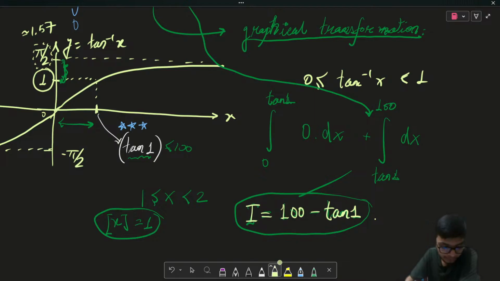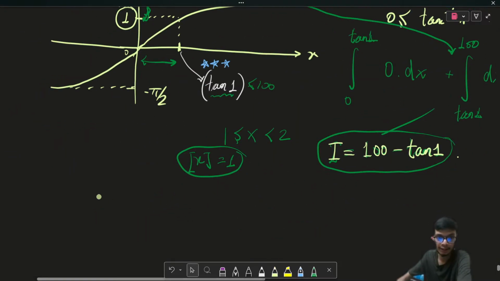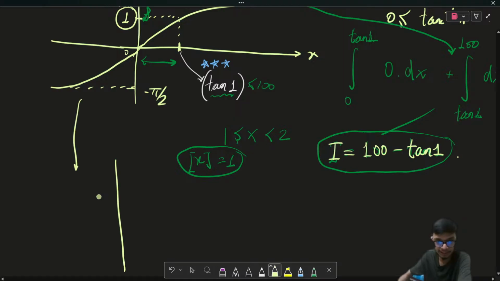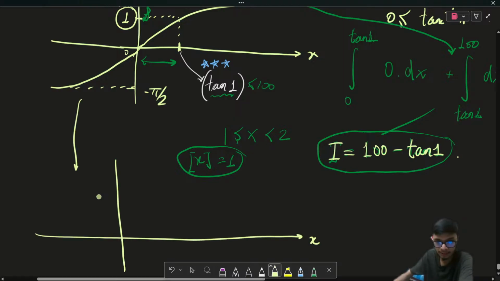Is this clear to all of you? Please let me know if this solution is clear or not. Because when I do the transformation in the greatest integer function, the greatest integer function of that tan inverse of x is going to look like this. I'm only plotting for the given interval. Between 0 to 1, that is 0 to tan 1, it is going to be simply 0, right?